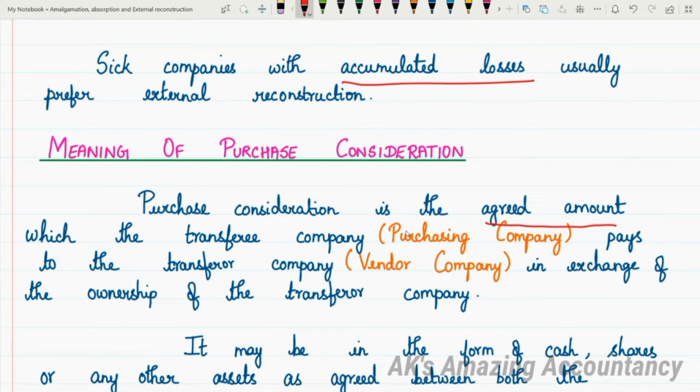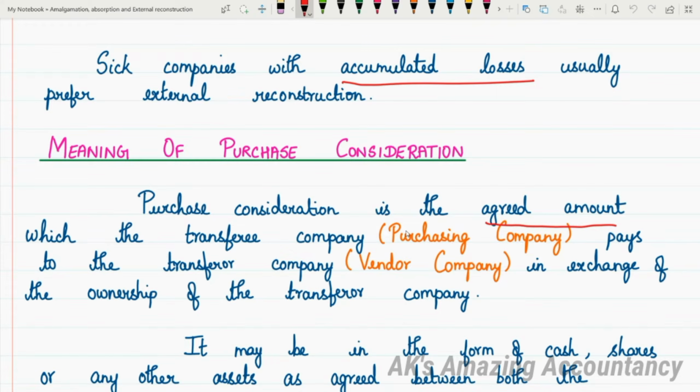Purchase consideration is the agreed amount which the transferee company, that is the purchasing company, pays to the transferor company, that is the vendor company, in exchange of the ownership of the transferor company. So you have to be very clear with what is meant by transferee company, what is meant by transferor company, and so on, right? So transferee company and purchasing company are one and the same.